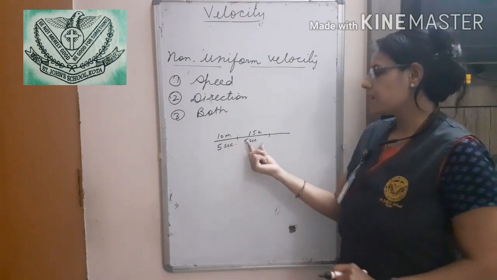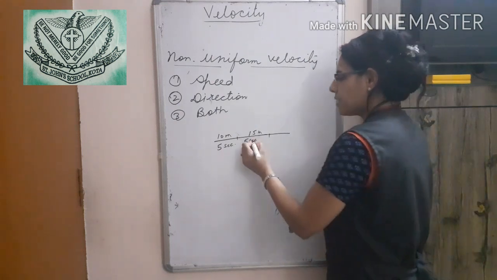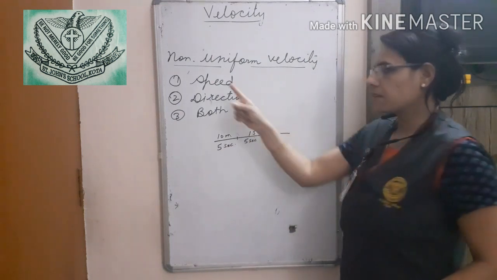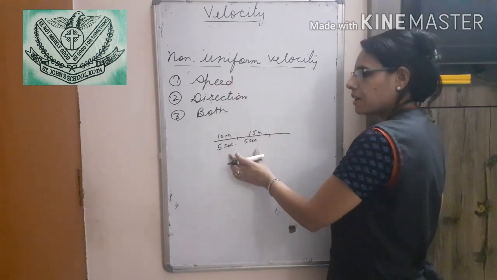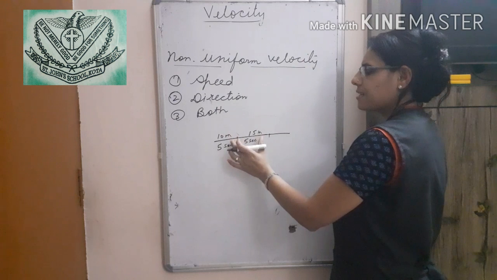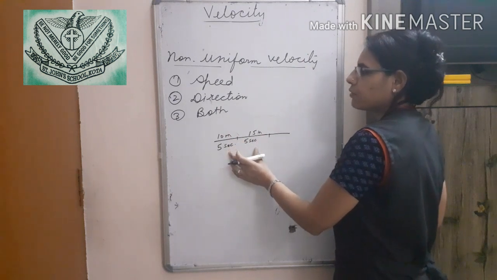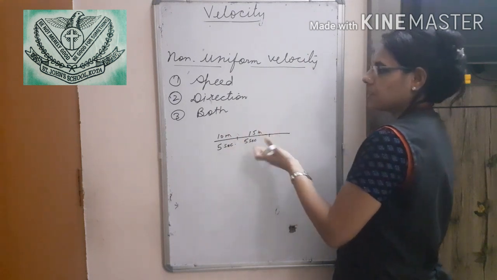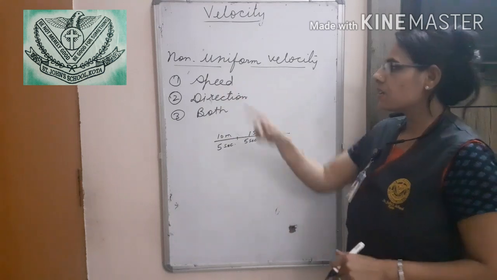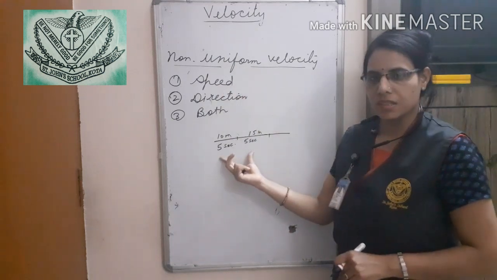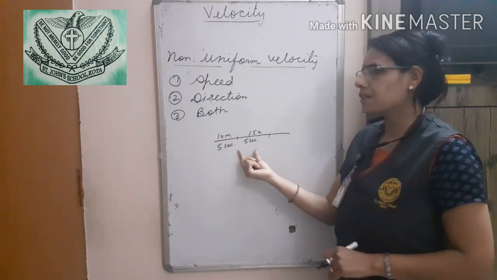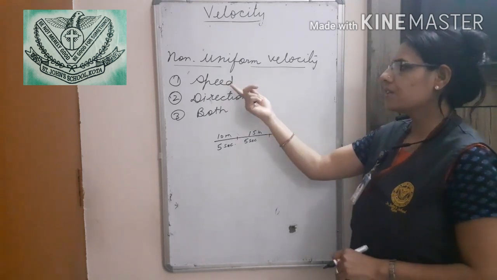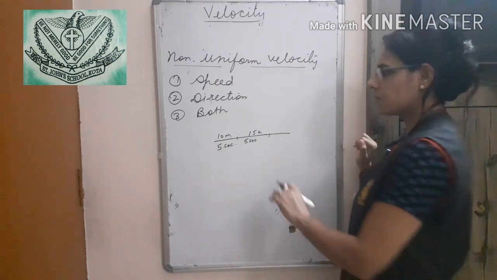So we can see the speed has changed here. Is that correct? It means a body covers unequal distances in equal intervals of time. Still it is known as non-uniform velocity. Here the direction is the same, but its speed is not.